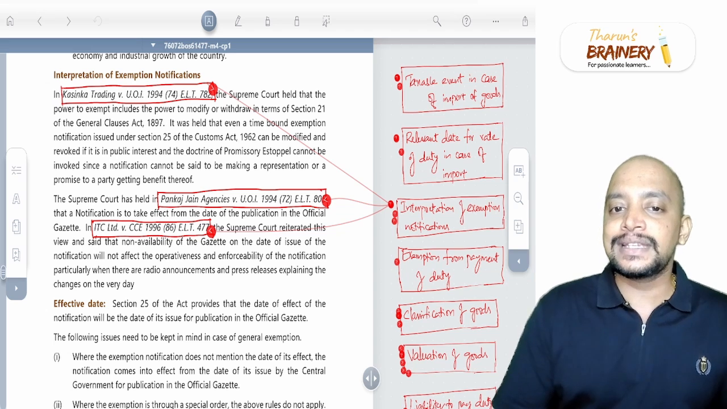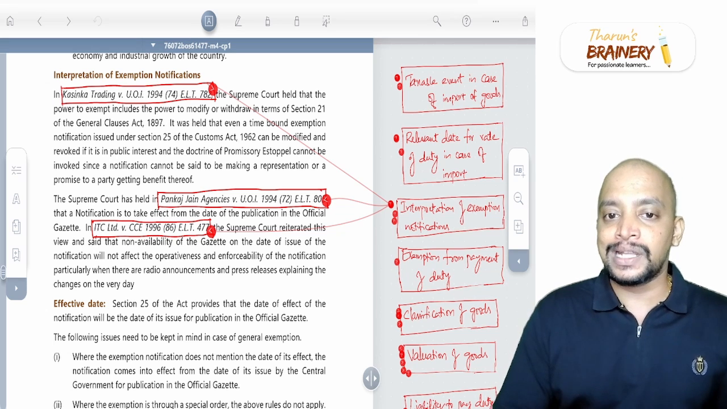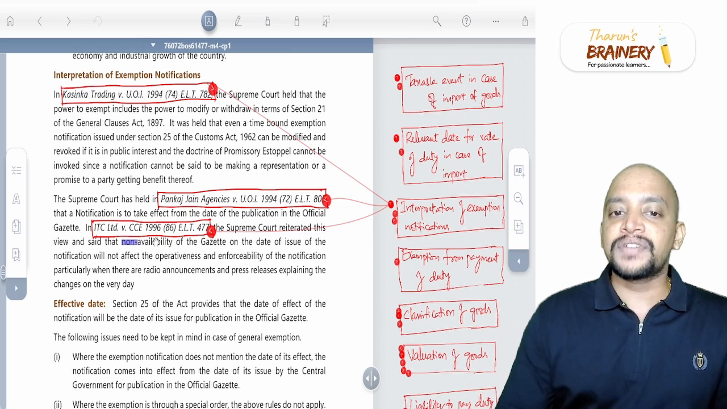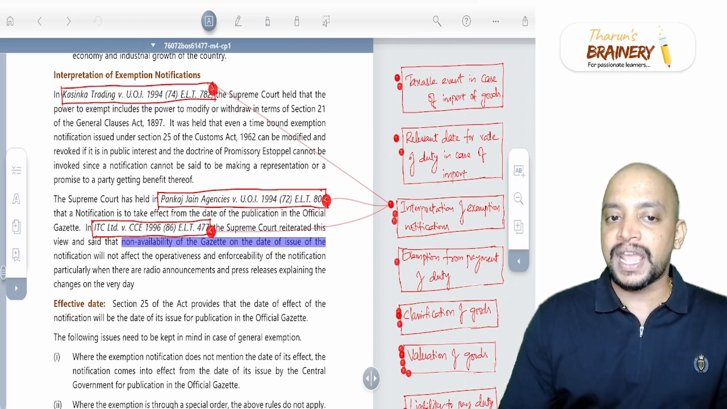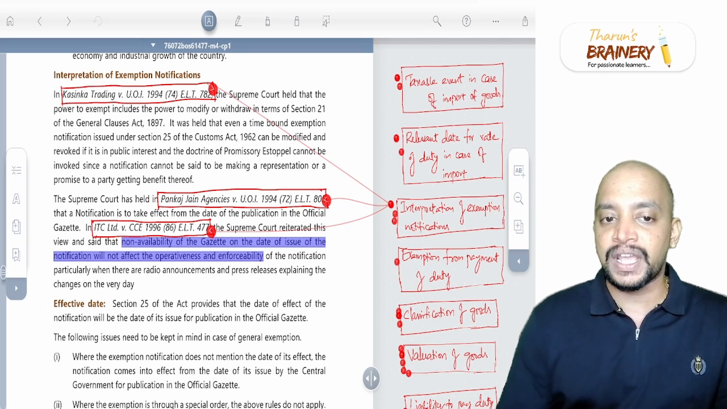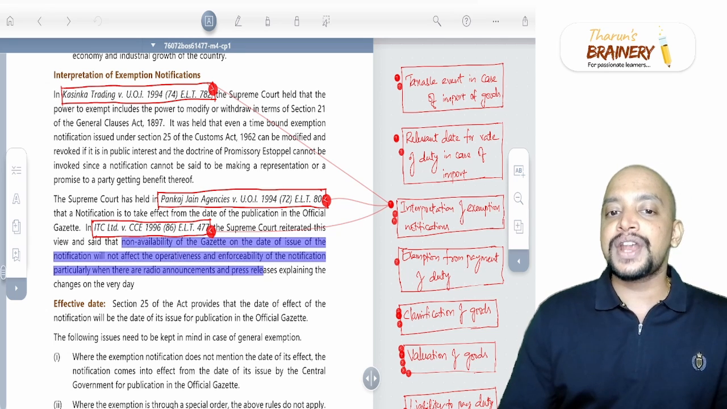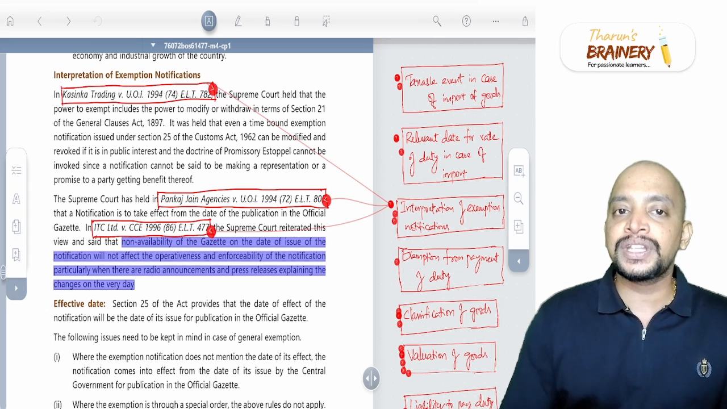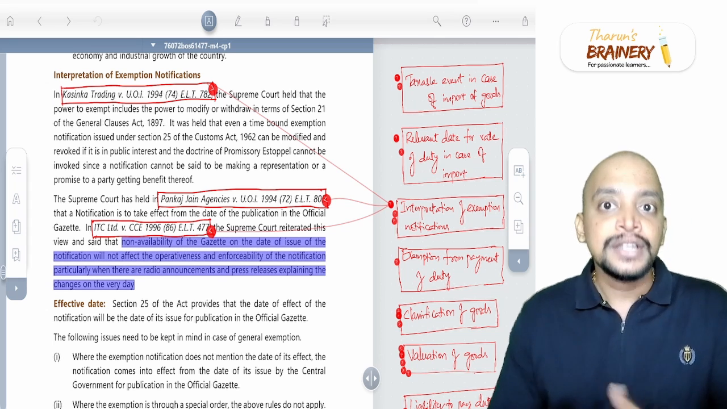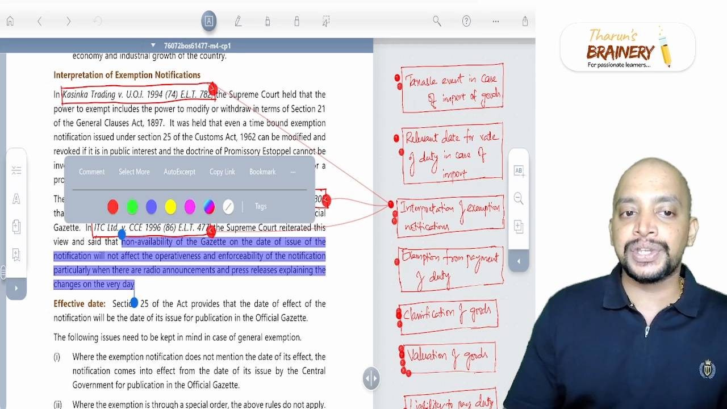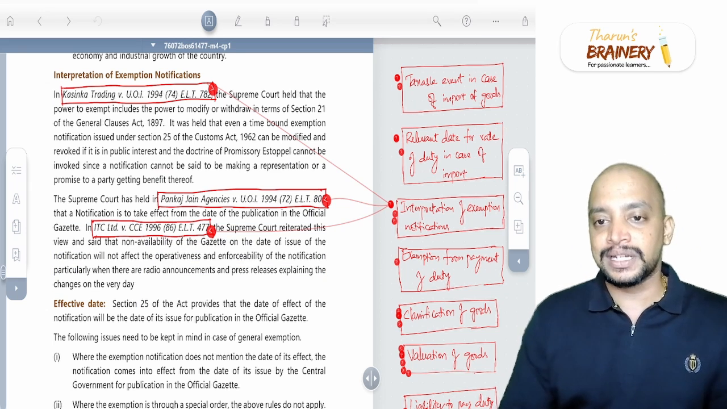Another case, ITC Limited, is also a Supreme Court decision. They are telling that non-availability of the gazette on the date of issue of the notification will not affect the operativeness and enforceability of the notification, particularly when there are radio announcements and press releases explaining the changes on the very day. So here, publication in the official gazette does not mean print. It can be a press release also, and that will be taken as the publication. So that is about this ITC Limited case.